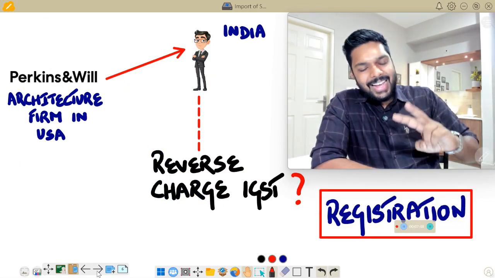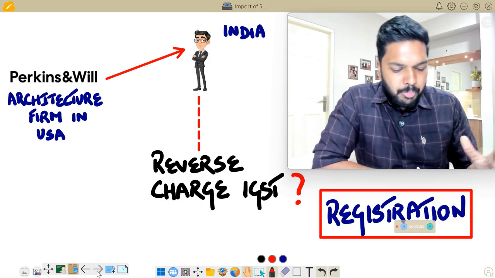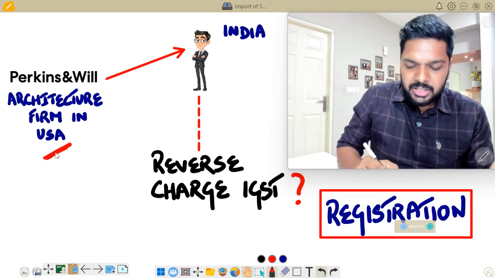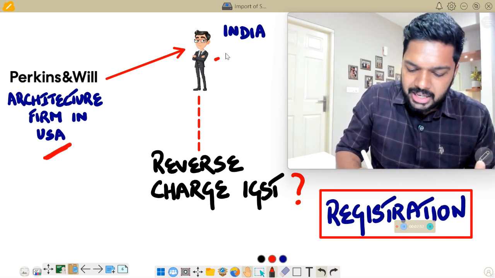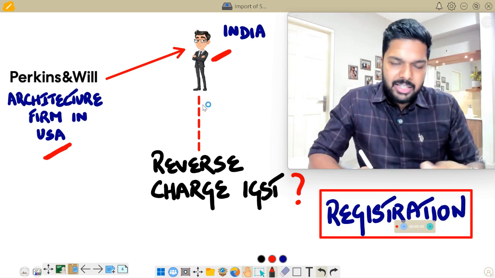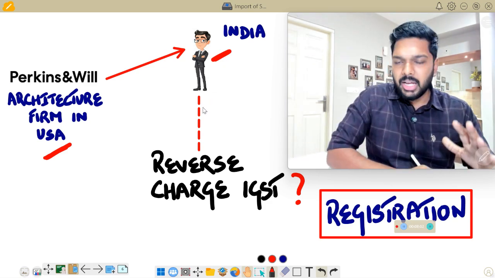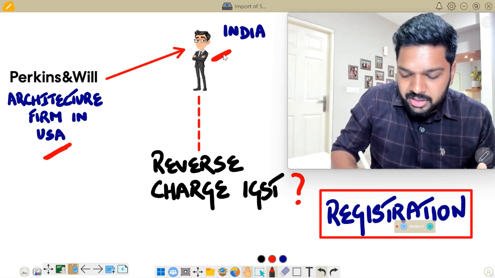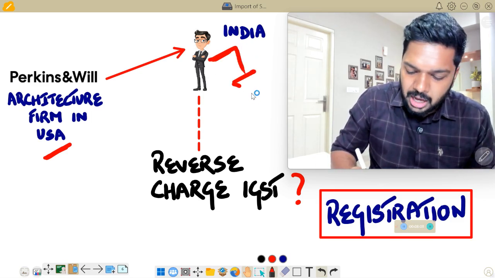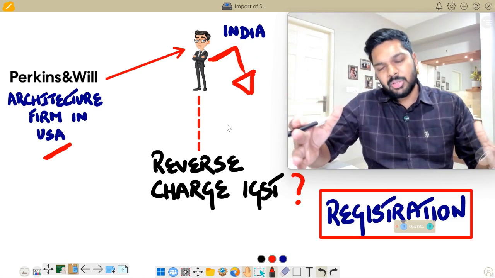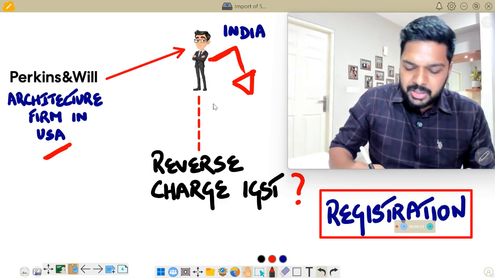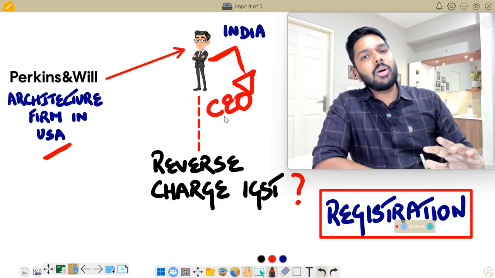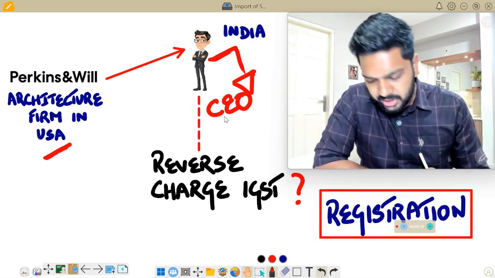Now, taking the second leg of the same example, we had Perkins and Will being the architecture firm in the US, providing services to the CEO of the same company in India. So the CEO in India is importing services from Perkins and Will in the US. The question is, this is for his personal use, let's say the renovation of his house or interior decoration of his house or whatever. The question is whether this particular CEO will be liable to pay IGST, like it was for the Indian company, under reverse charge basis.